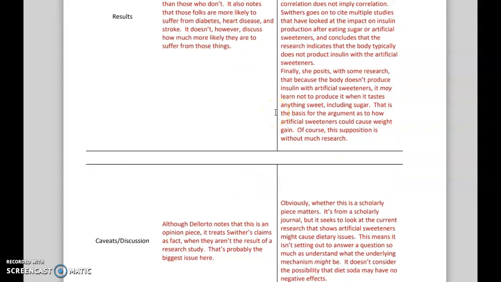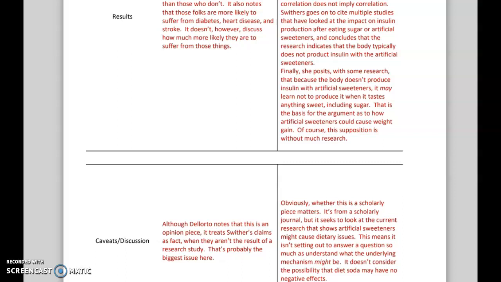And then any caveats or additional discussion, okay? So in this case, Swithers' piece is actually listed as an opinion piece. It's a scholarly study, but it's listed as a piece of opinion. Her piece sets out specifically to look at what the data that shows negative consequences is actually based on, okay?